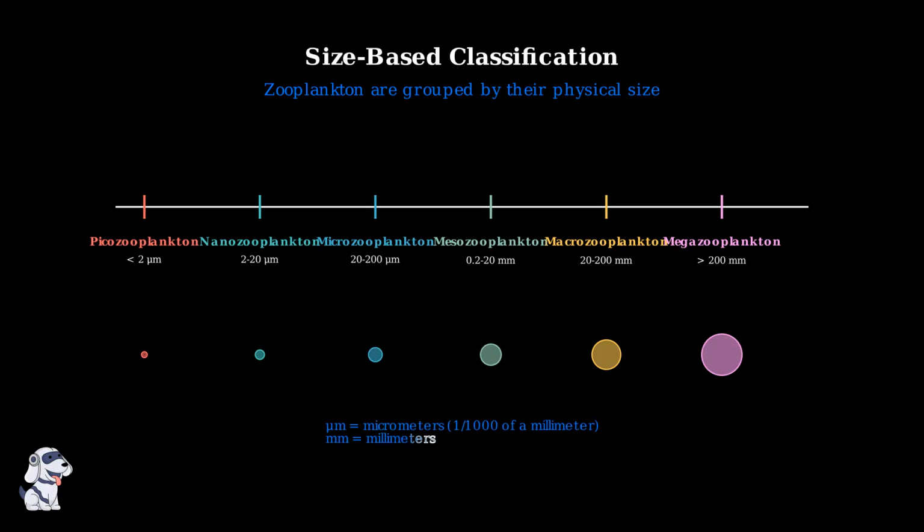To help you understand the scale, remember that micrometers are incredibly small. 1,000 micrometers equal just 1 millimeter. Size determines many aspects of zooplankton ecology. Smaller zooplankton typically eat bacteria and tiny phytoplankton, while larger ones can consume other zooplankton and even small fish. Size also affects who can eat them. Tiny zooplankton feeds small fish, while giant jellyfish might only be eaten by large predators like sea turtles.